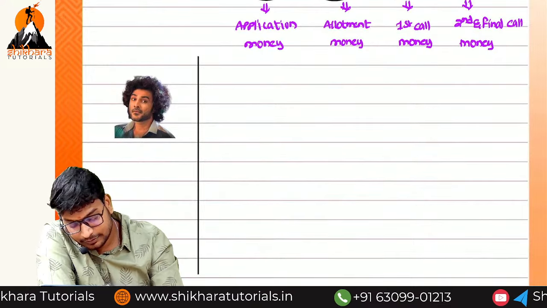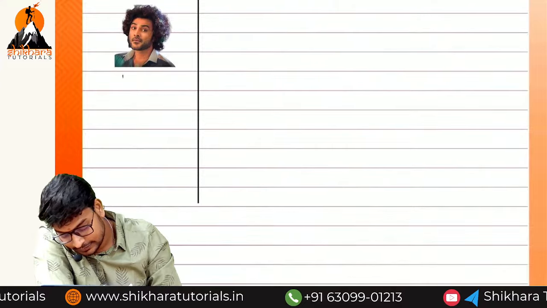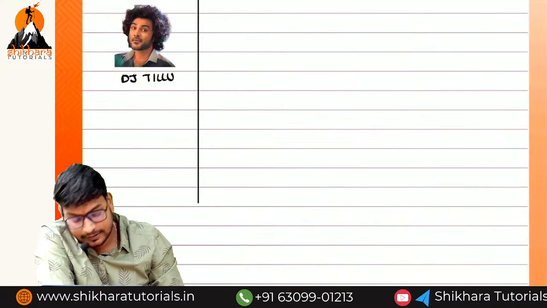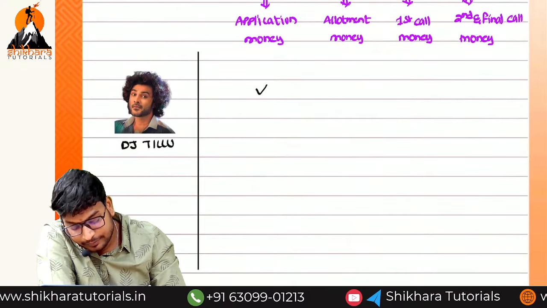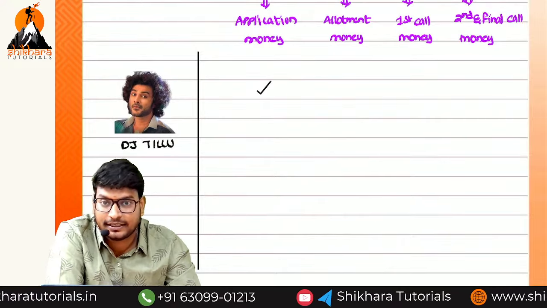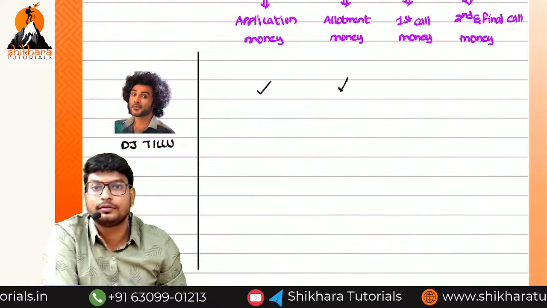See this one, my first one. This DJ Tillu, this fellow name. I think so many people don't know. This fellow name is DJ Tillu. Here this person paid what? Application money.